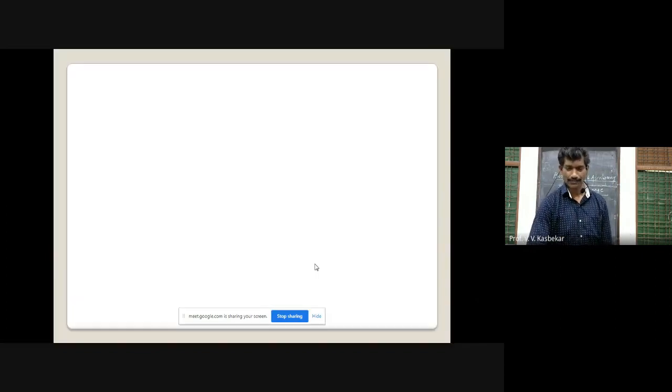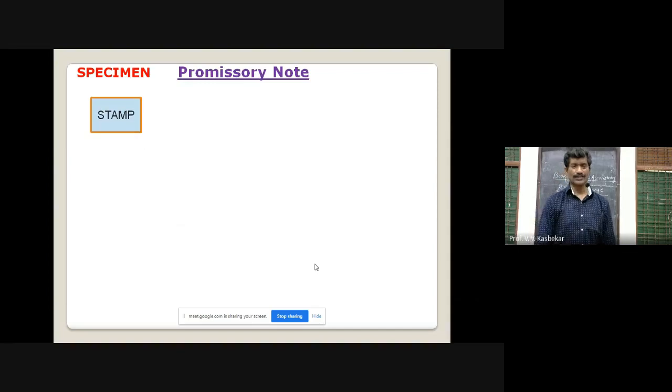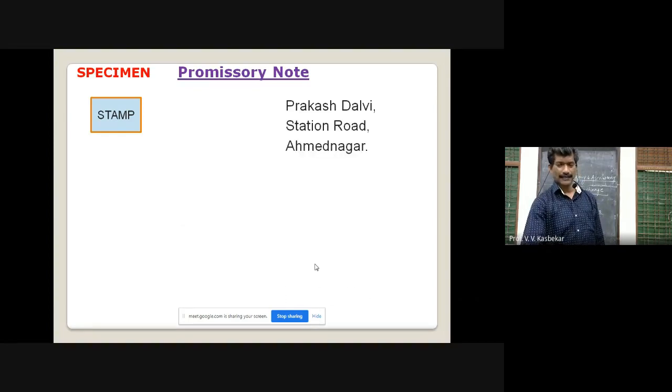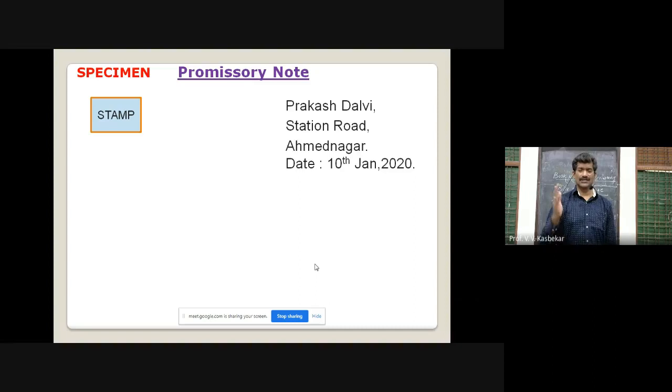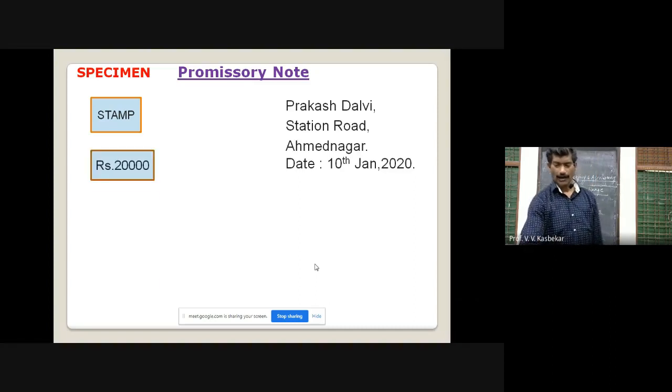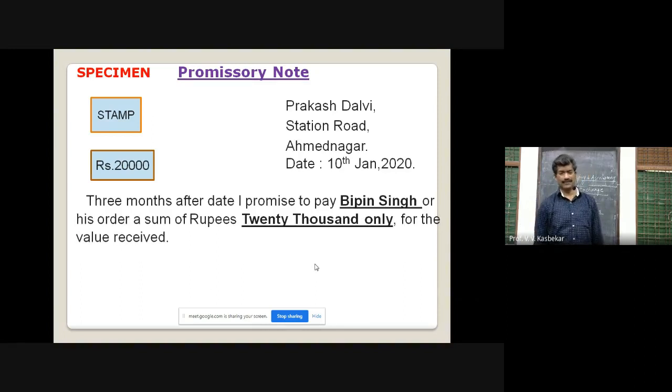Let us see one specimen of a promissory note here. You can see it on your screen. It is same like a bill of exchange. Here is the stamp, then on the right hand side the maker's name and address, date, and amount of the promissory note. Then again the sentence is same like a bill of exchange. You can see, 3 months after date I promise.